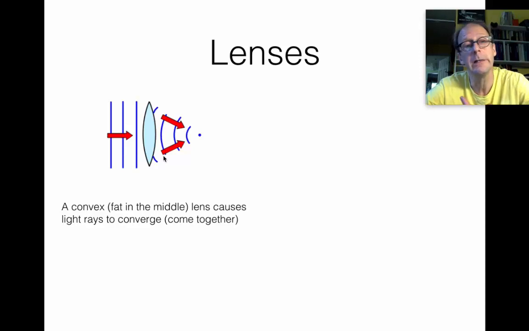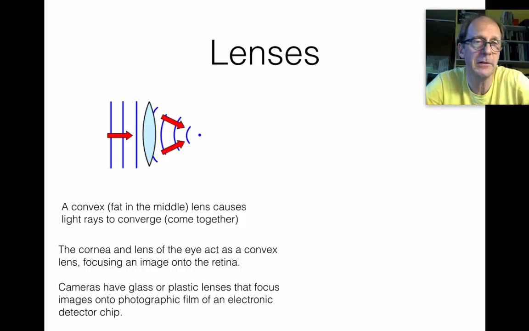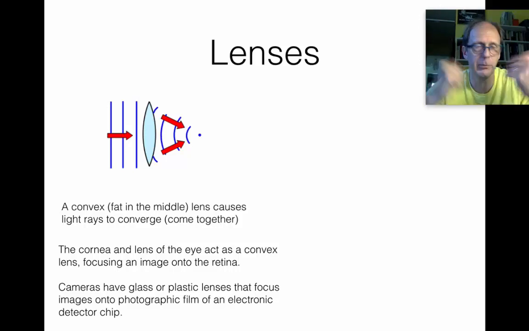And this is where the ray being perpendicular to the wavefront is crucial, because if the wavefront is curved, like it is here, then these rays must be converging. They're coming together. In your eye, you have the cornea and the lens of your eye together acting as a system to converge light rays and to focus an image onto the retina of your eye, actually both your eyes. Cameras do the same thing.